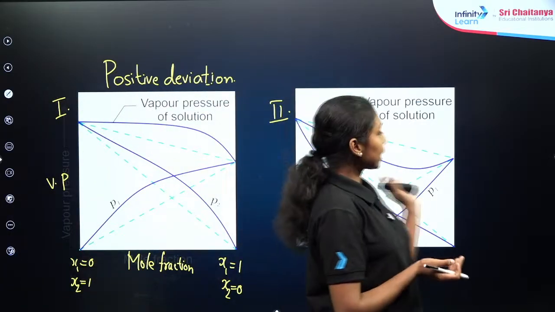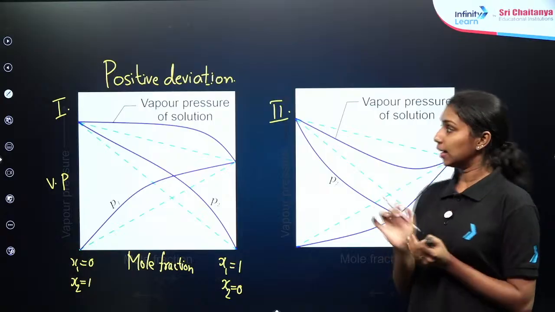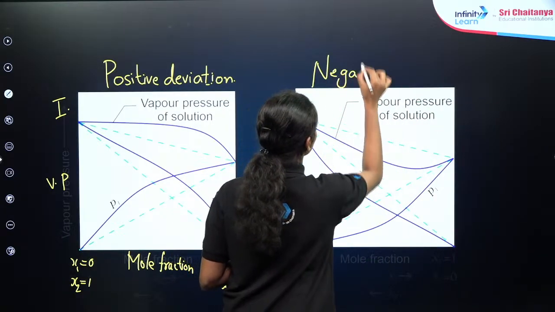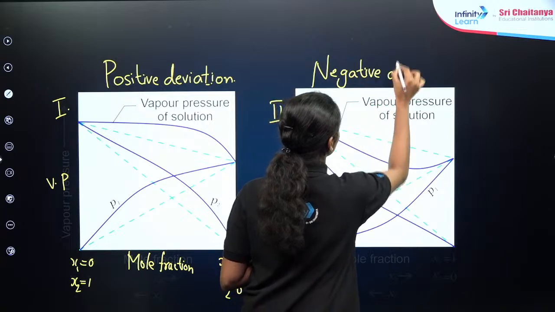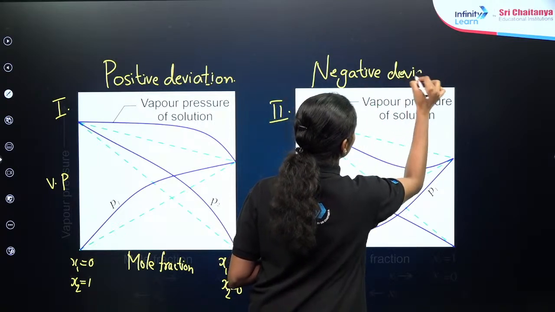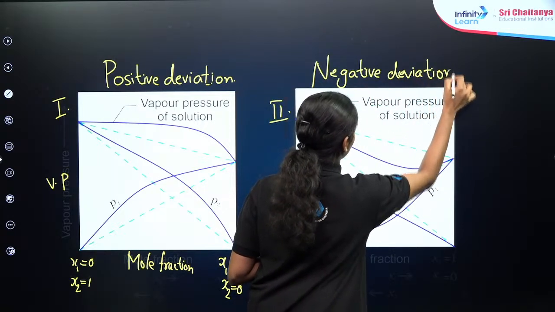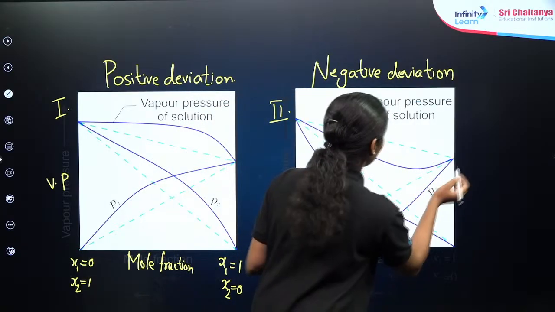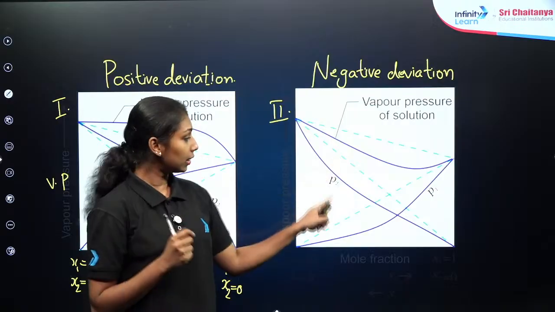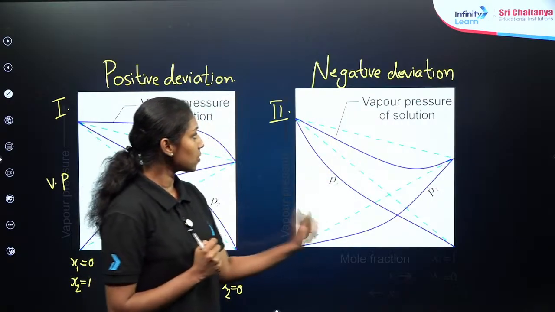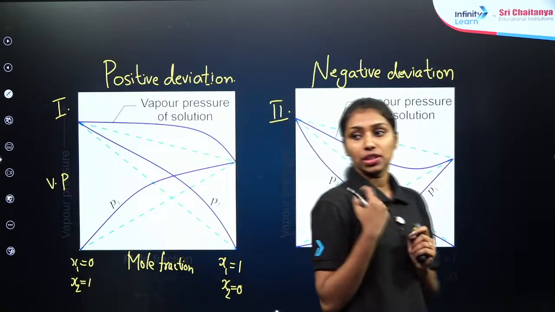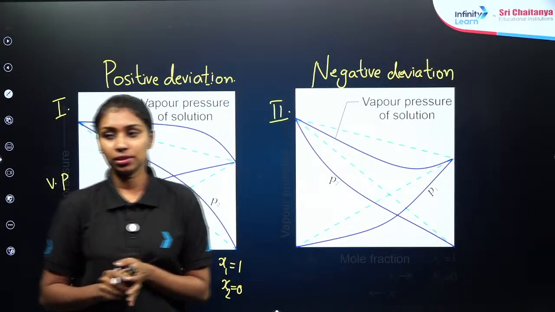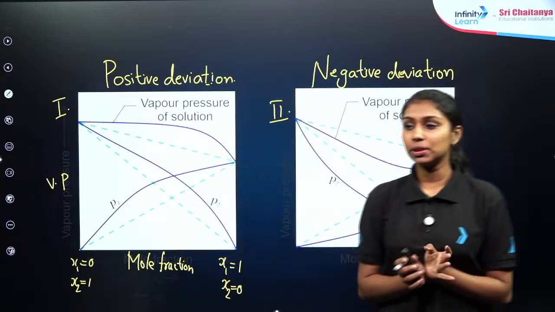Yes. Then obviously the second graph is for the negative deviation, right? The vapor pressure produced is always less than expected from Raoult's law in the second case, which means it shows the negative deviation from Raoult's law. Clear? Is the thing clear? Just let me know in the comments.